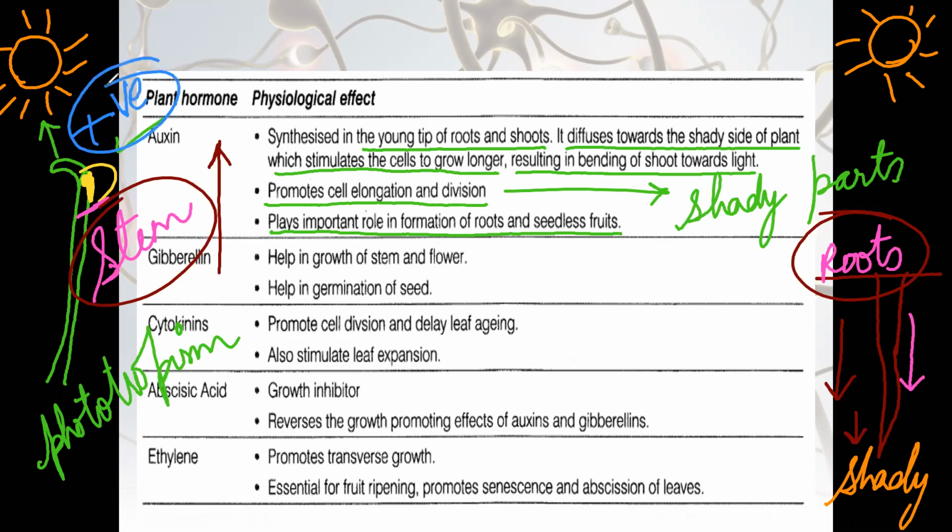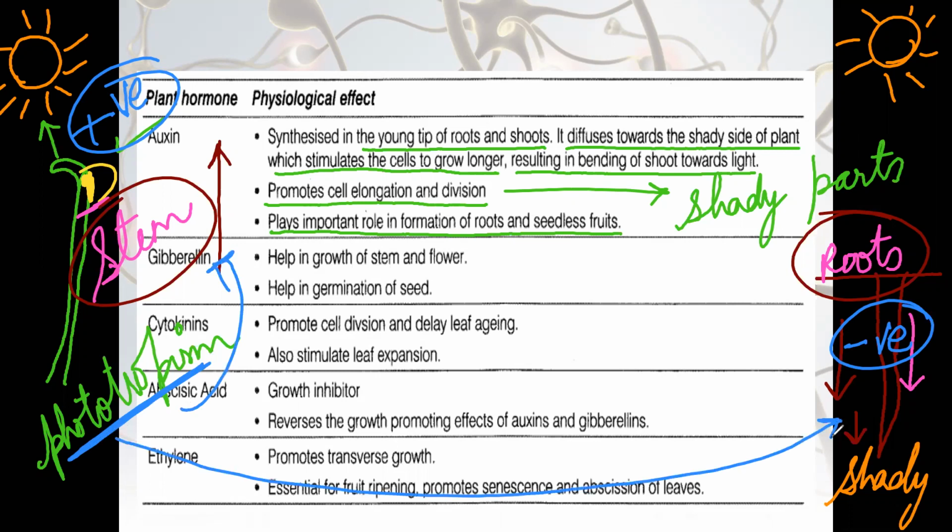That means the stem is showing positive phototropism and roots are showing negative phototropism.